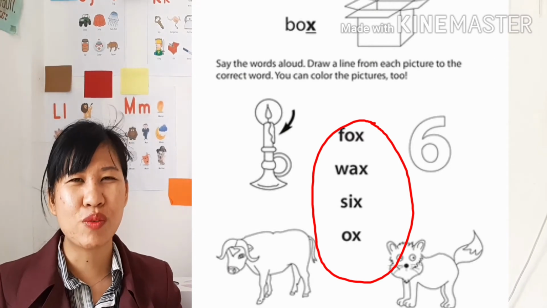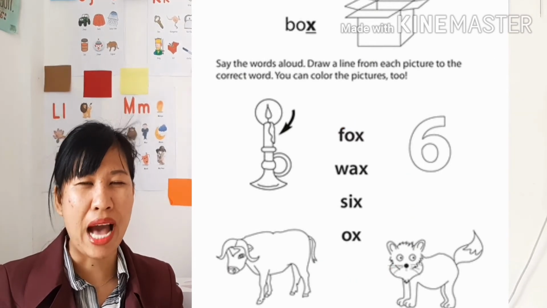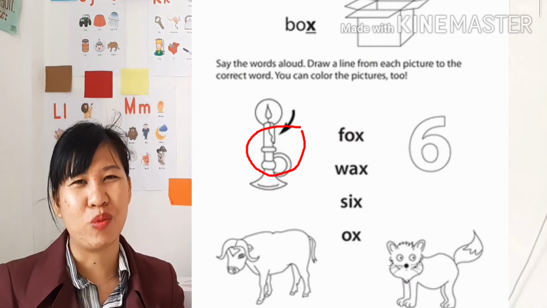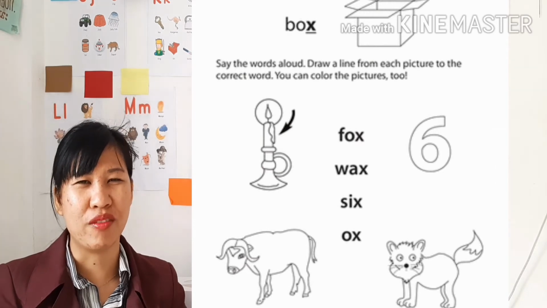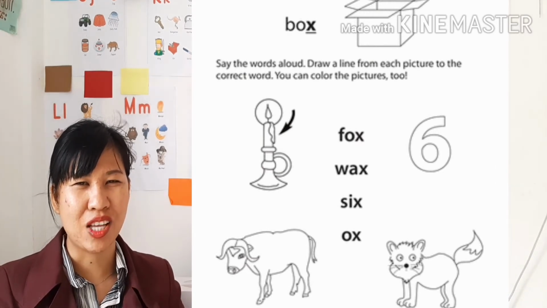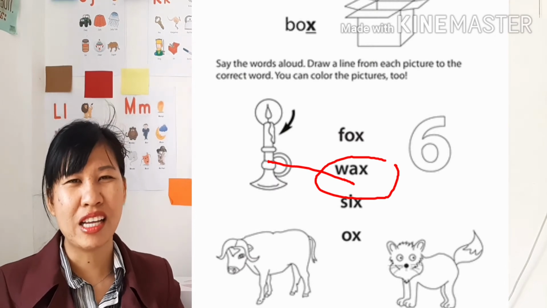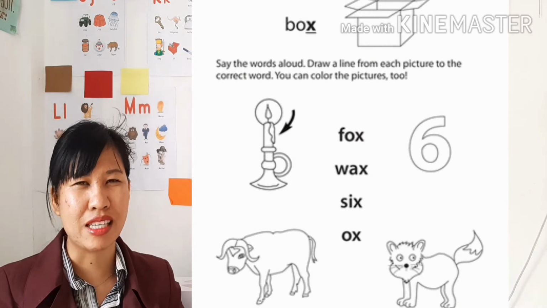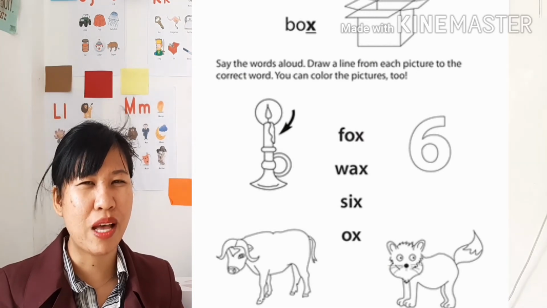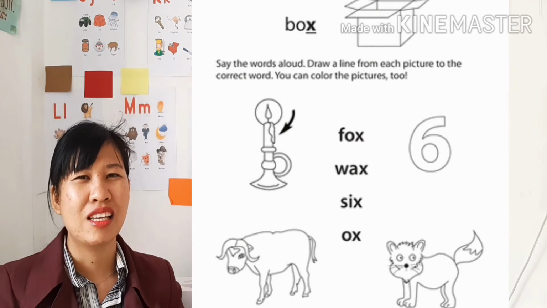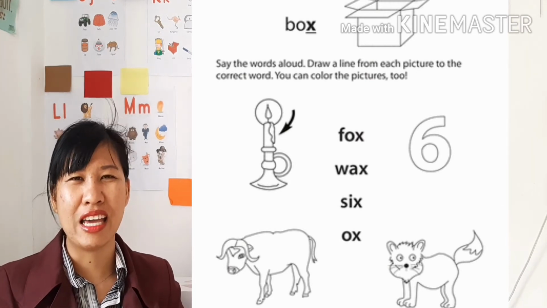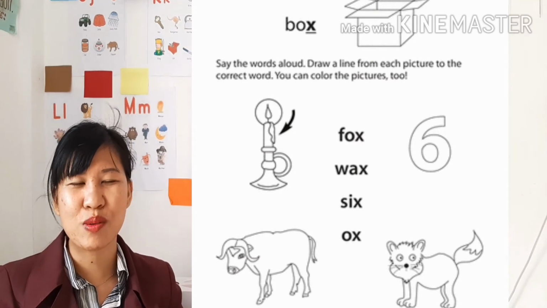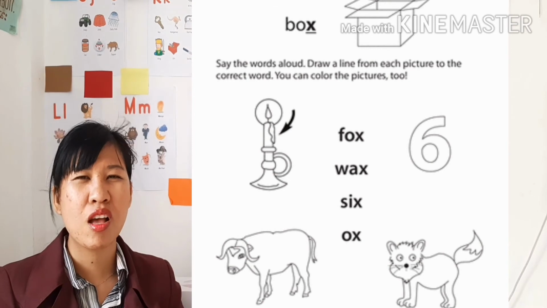Okay? So first we have here the wax. Wax. Okay, where is the correct word of the wax? Okay, so this one. Next we have also the 6. Number 6. You know what is the spelling of number 6? Okay, S-I-X. So find where is that? 6.